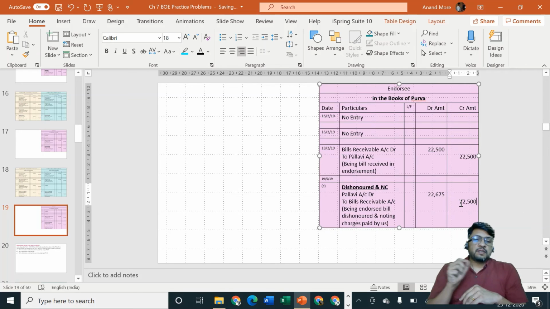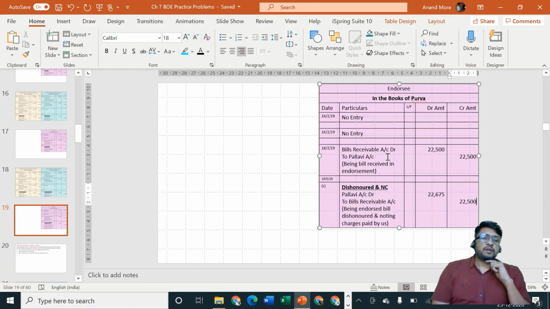Reason is, Pallavi is our debtor by the amount of 22,500 bill plus 175 rupees which we paid towards noting charges. But at the same time, the bill which is getting cancelled, the bill which is dishonored today, that is of rupees 22,500 only, because that is the amount which was debited here in this earlier entry. Bills receivable account will be 22,500. So bills receivable cannot be now changed. The amount of bills receivable should be 22,500.